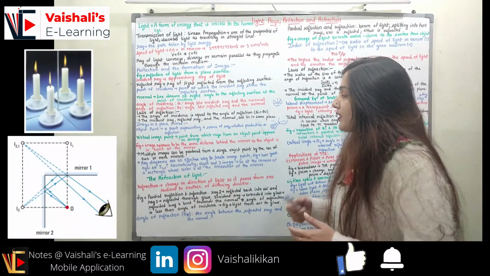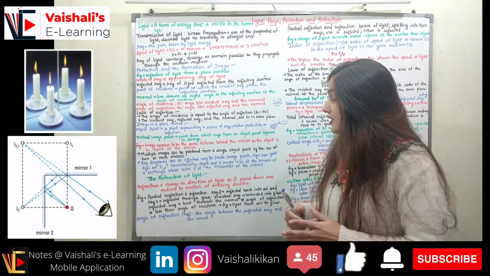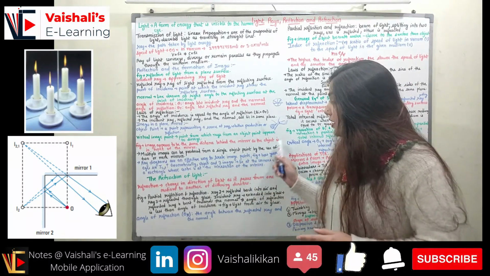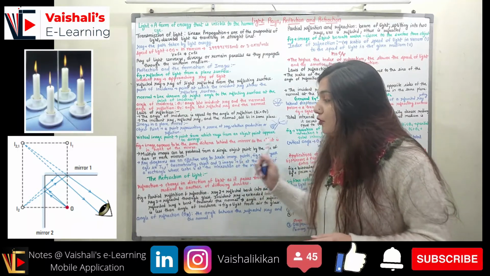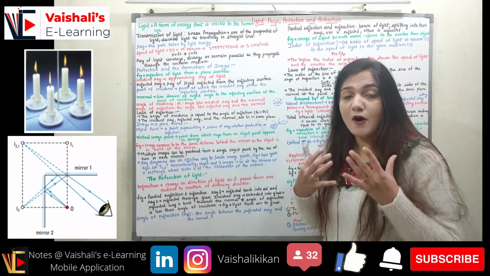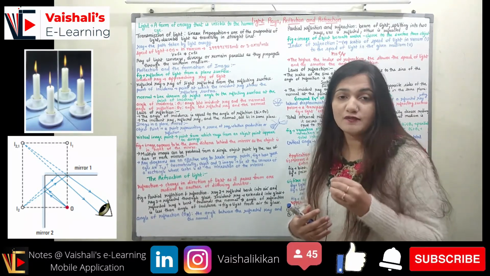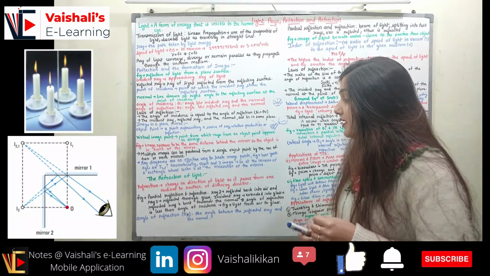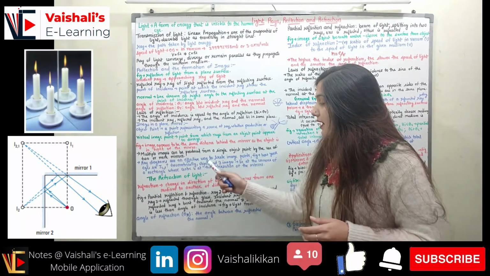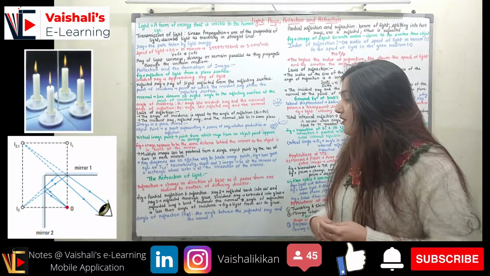Now coming to multiple images, we can form multiple images from a single object point by the use of two or more mirrors, right? Like if I have two mirrors, I can form three images. And how do we locate the images that are formed inside the mirror? We use the ray diagram. Ray diagrams are used to locate the image points. You can see the figure.